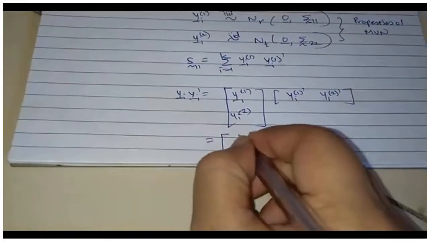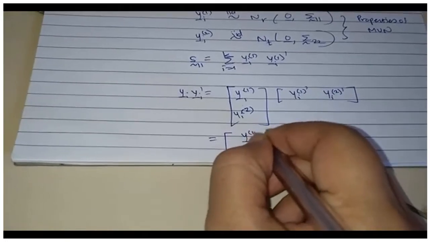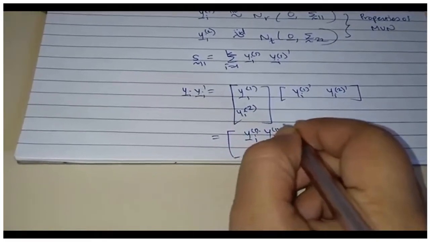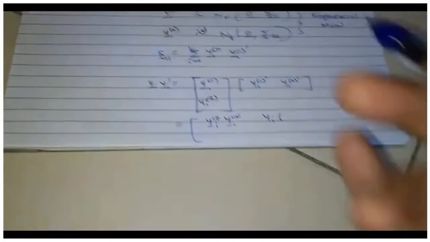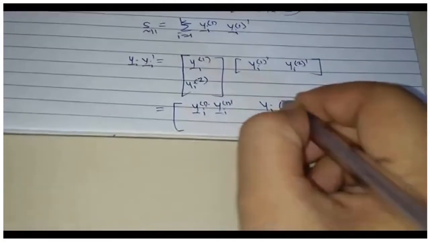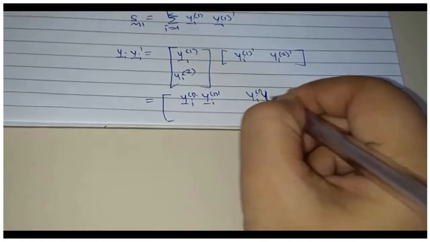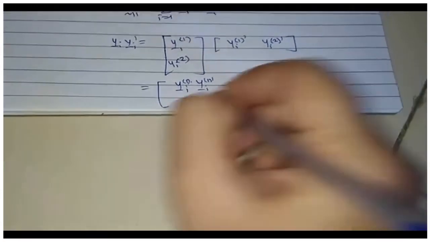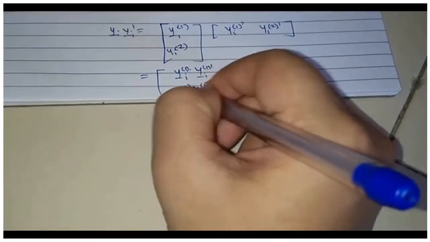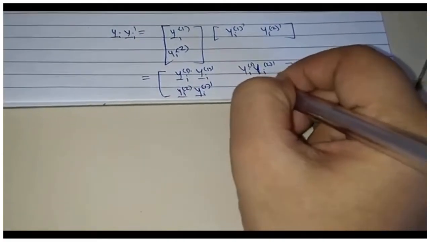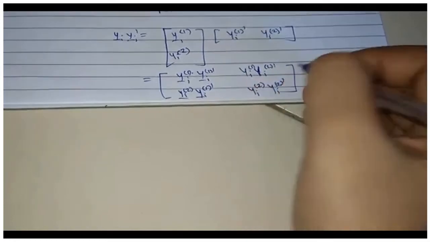So this would be yi1 yi1 prime, this would be yi1 yi2 prime, this would be yi2 yi1 prime, and this would be yi2 yi2 prime.